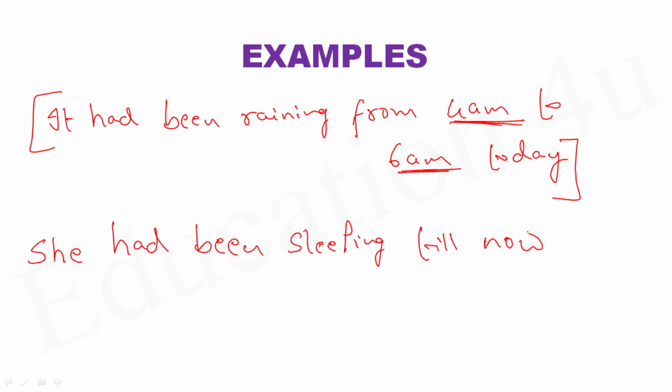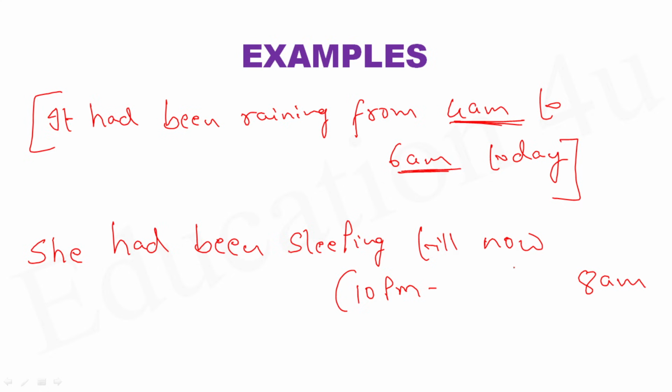Now when I say she had been sleeping till now, does it mean she is even now sleeping? No, she is not even now sleeping. She started sleeping in the past at a point of time. Imagine yesterday night 10 p.m. she started to sleep, and now the time is, for example, 8 a.m.